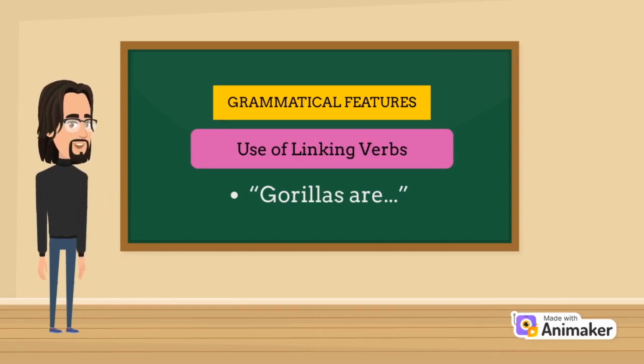One of the main grammatical features of descriptive text is the use of linking verbs to establish relational processes. The most common linking verb is the verb to be. The verb to be is used in this text to say that gorillas are gentle giants or gorillas are stocky animals.